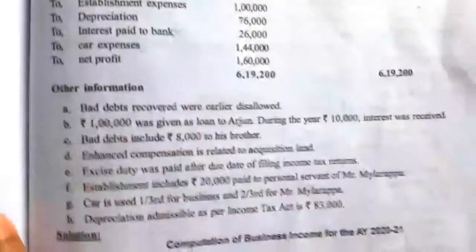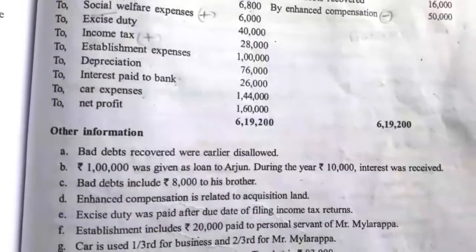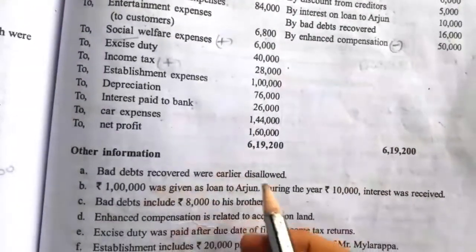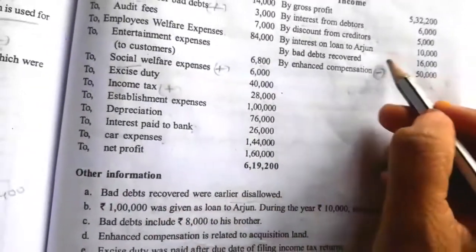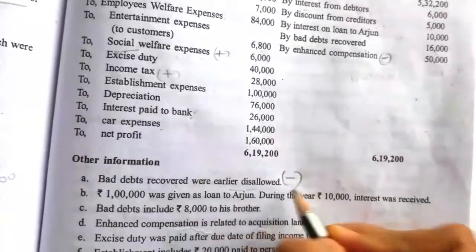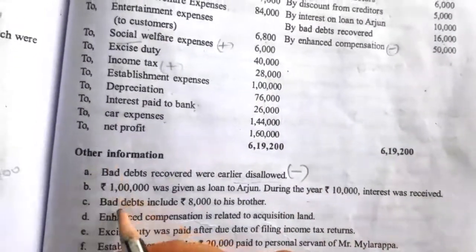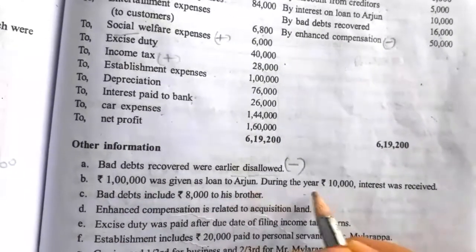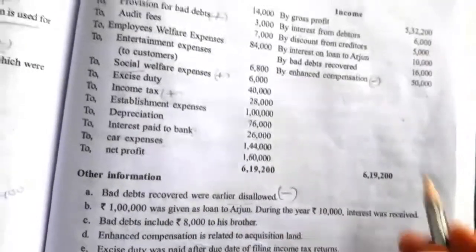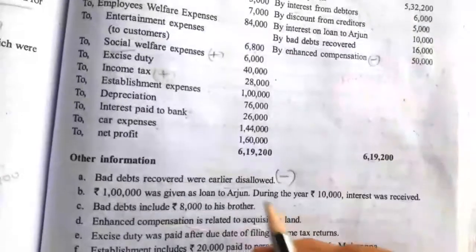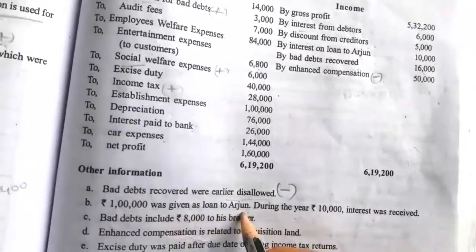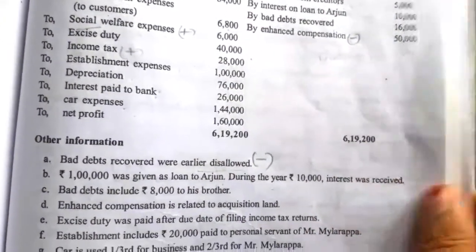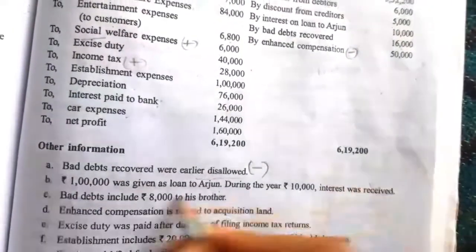So see the other information. Bad debt recovered were earlier disallowed. Here they have given bad debt recovered, and it was earlier disallowed, so we have to deduct this bad debt value. Then 1 lakh was given as a loan to Arjun during the year, and 10,000 interest was received. This 10,000 is received from Arjun. The business has given a loan to Arjun and received interest on the loan amount, so it is taken as business income.